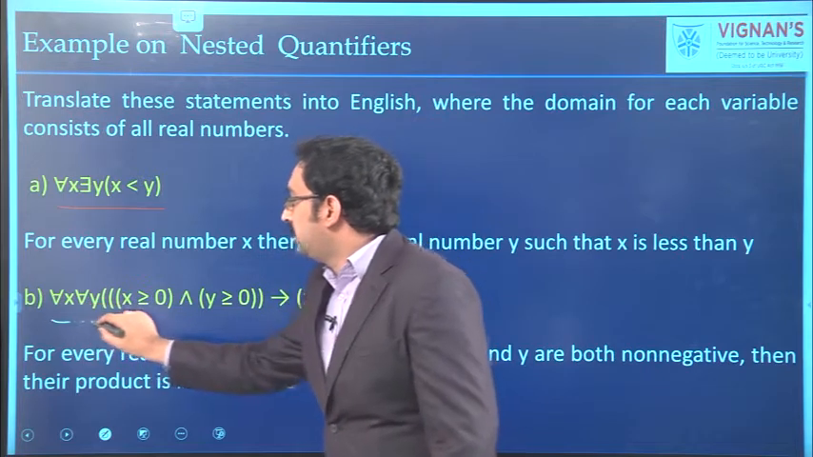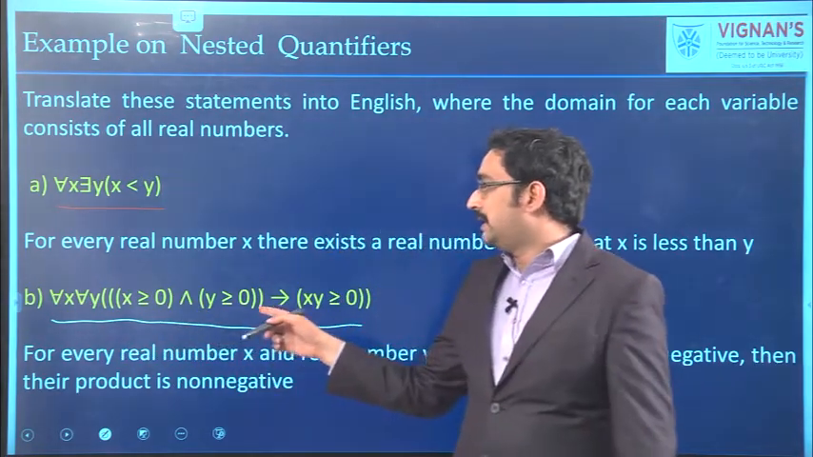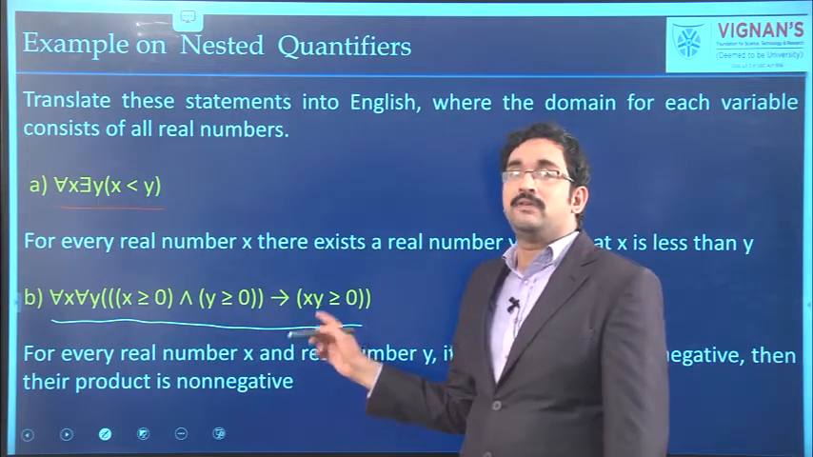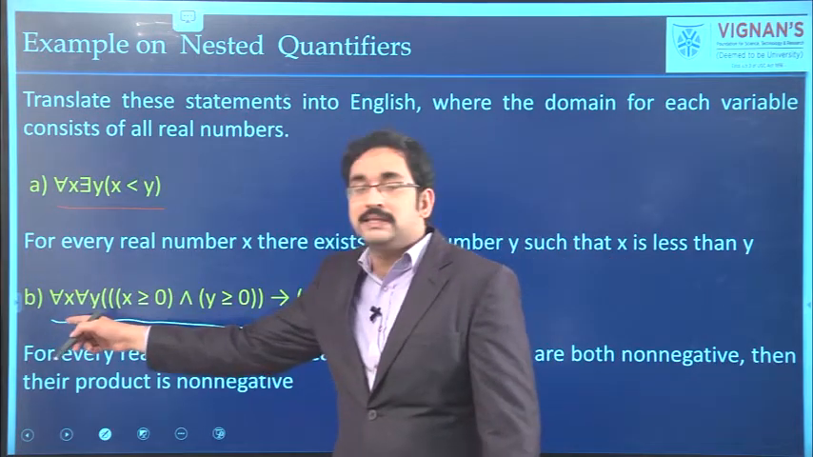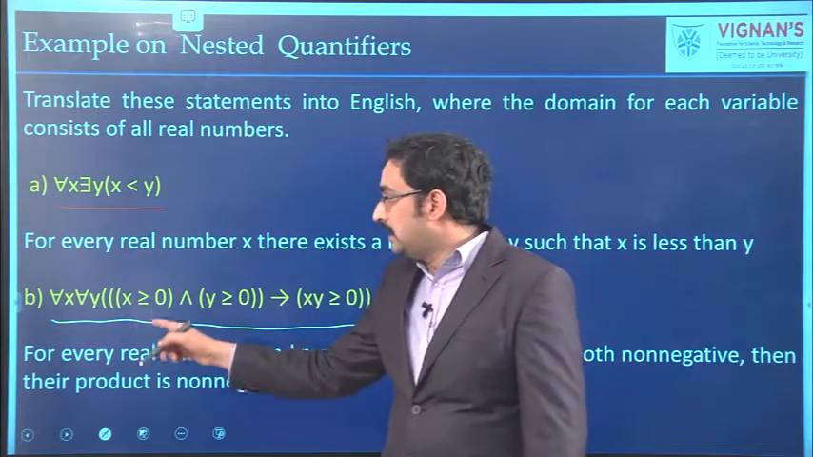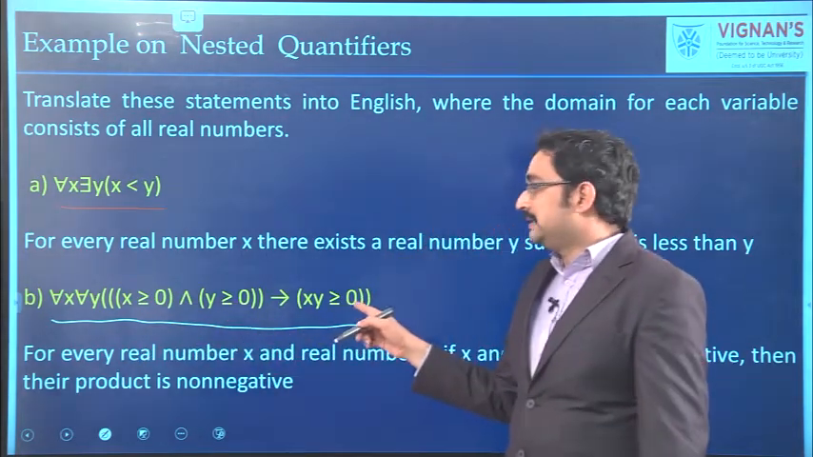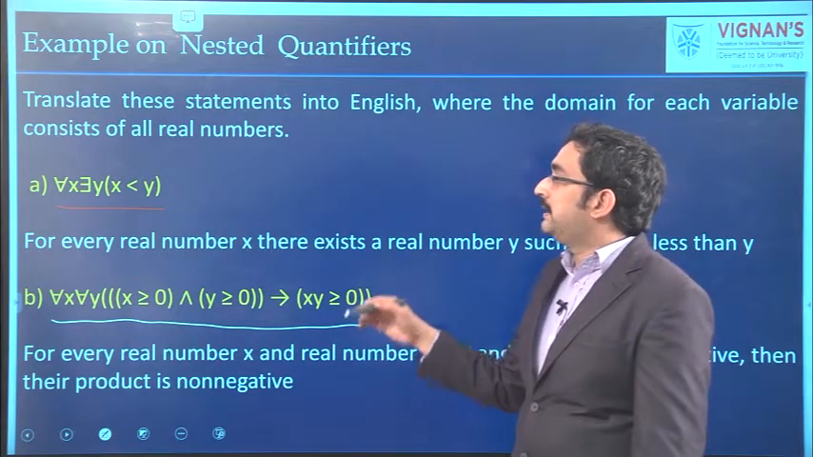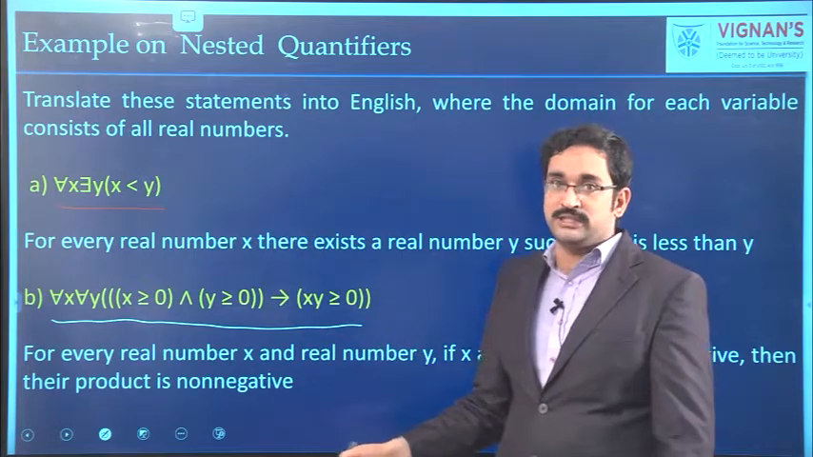See the next one. For all x, for all y, x greater than or equal to 0 and y greater than or equal to 0 implies xy greater than or equal to 0. We can express this as: for every real number x and for every real number y, if x is non-negative and y is non-negative, then their product is also non-negative. In this way, we can express nested quantifiers in terms of English sentences.